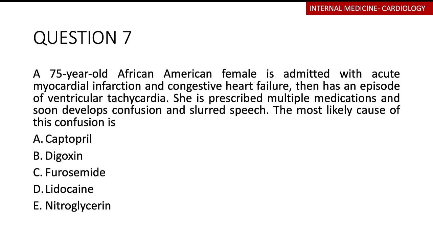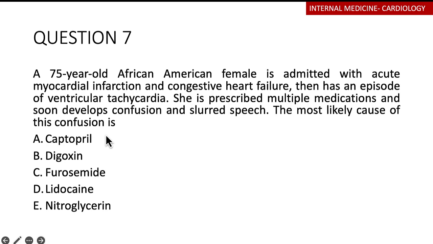So again, this is a question that is helping you understand whether you know what you're dealing with. So you have a 75-year-old female. She's quite elderly. She's come in with an acute MI, so she already has a structural defect. She has congestive heart failure. And of course, she has the ventricular tachycardia. So what's the treatment of ventricular tachycardia in a patient with structural defect? And not only that, it's also going further to test whether you know the complications. This woman develops confusion and slurred speech.